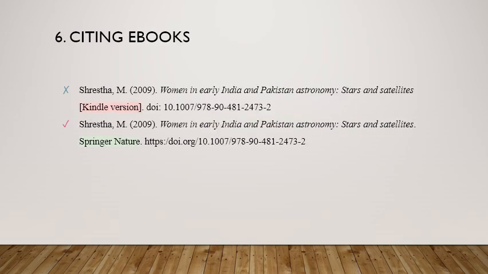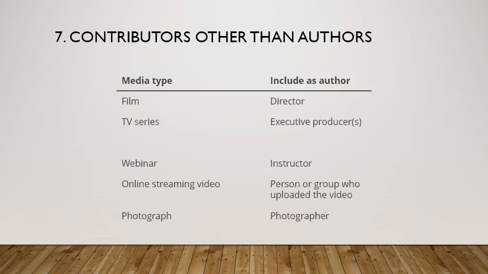For ebooks, the platform or device is no longer included in the reference. The publisher is included in the reference. The DOI is formatted according to the new 7th edition guidelines. For contributors other than the authors, the role of the contributor is added in parentheses after their name. For example, Adhikari RB, photographer.